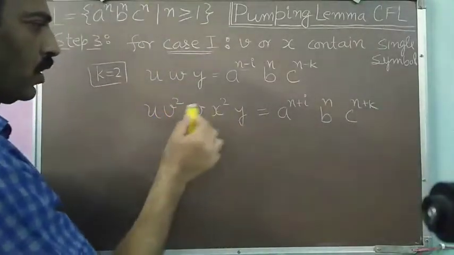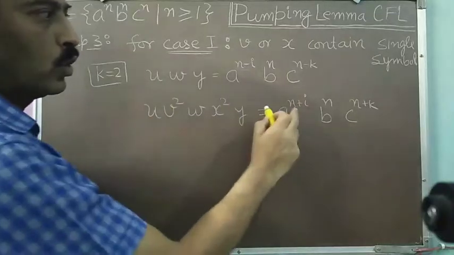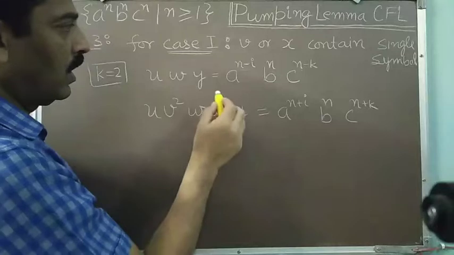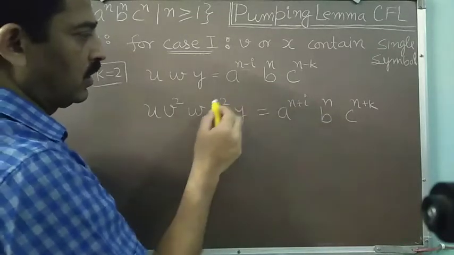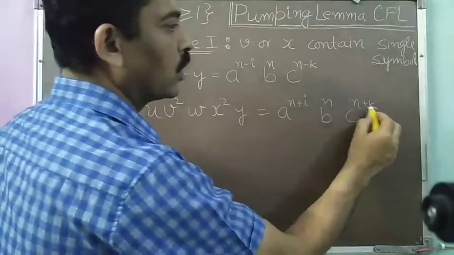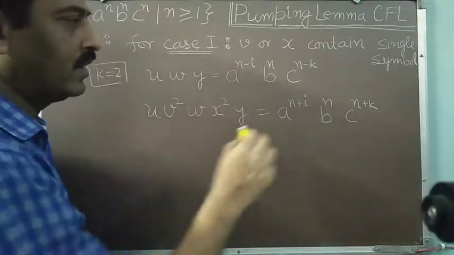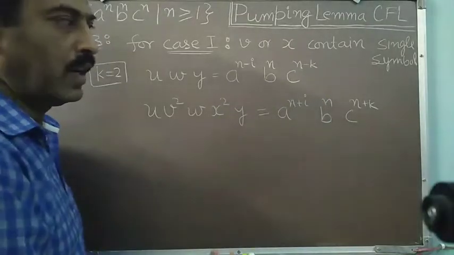Why? Because v is taken twice, so that many a's will be increased. Similarly, x contains some c's, so that many c's will be increased, making it n plus k. But b is neither in v nor in x, so b will remain as it is. So the number of b's in your string will remain the same.